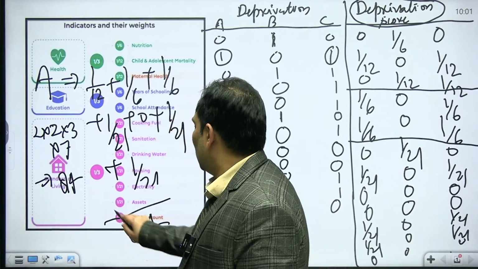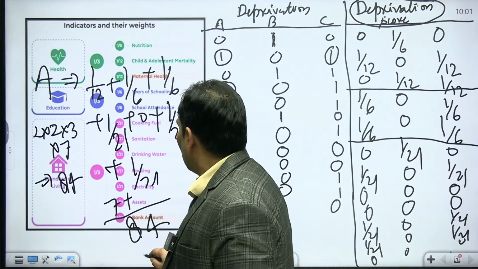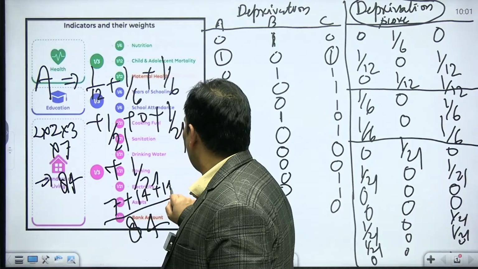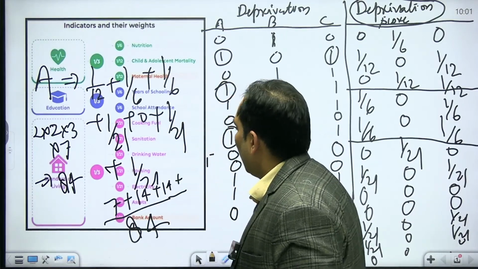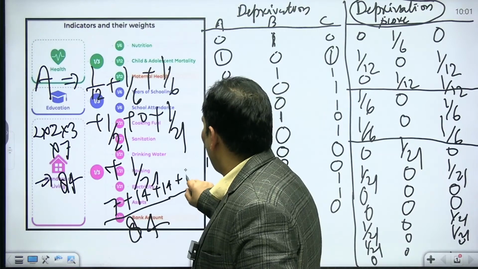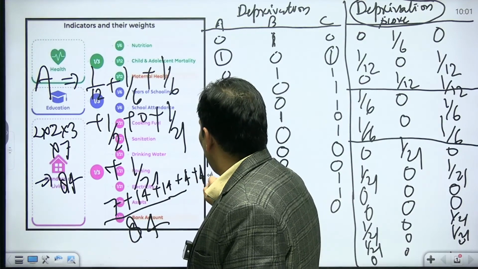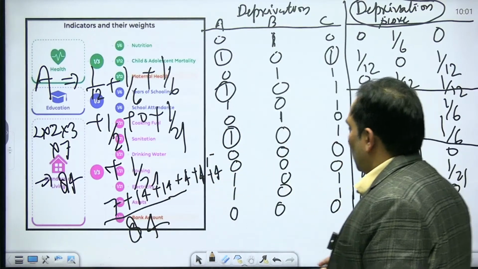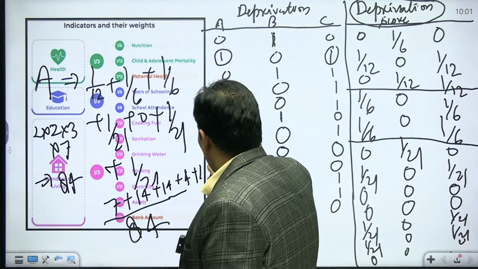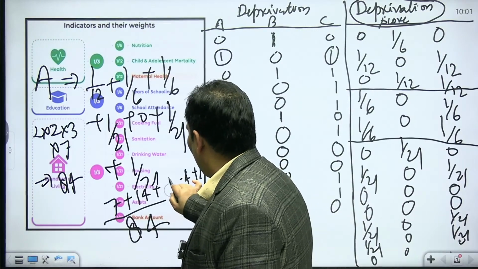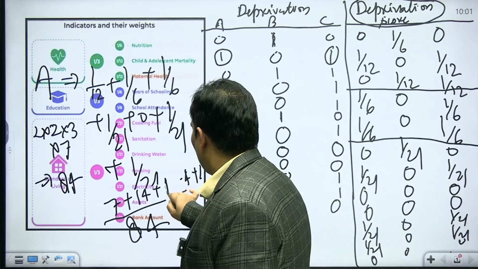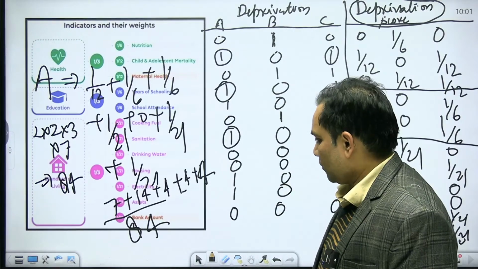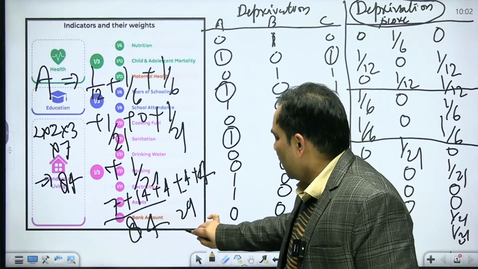So this is going to be 7 plus 14 plus 14 plus 4 plus 4 plus 4 plus 4 plus 4. So it is going to be 29 upon 84.